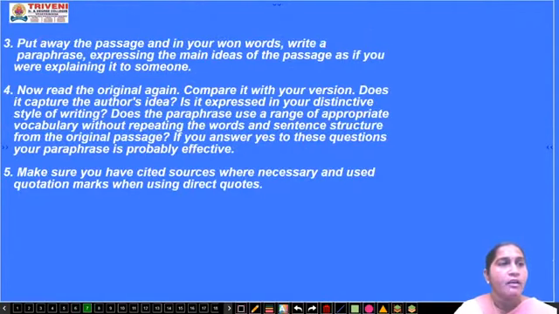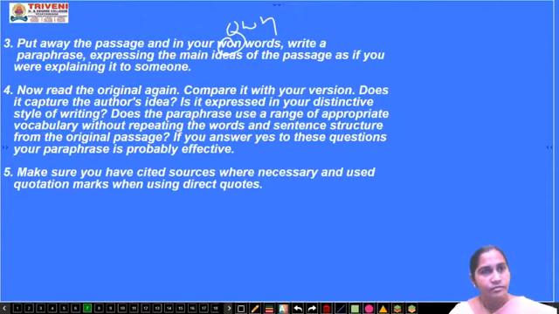Next one, put away the passage and, in your own words, write a paraphrase expressing the main ideas of the passage as if you were explaining it to someone. So first thing you have to do is frame that particular paragraph in your own words and try to express your feelings as if you are explaining it to someone else.